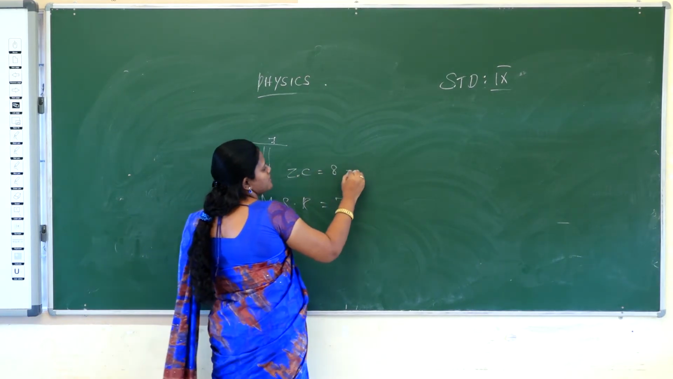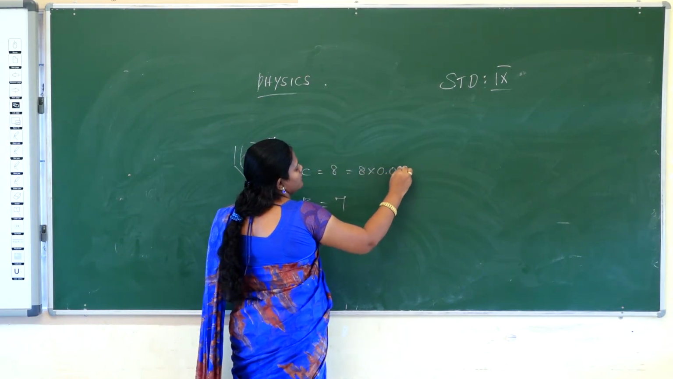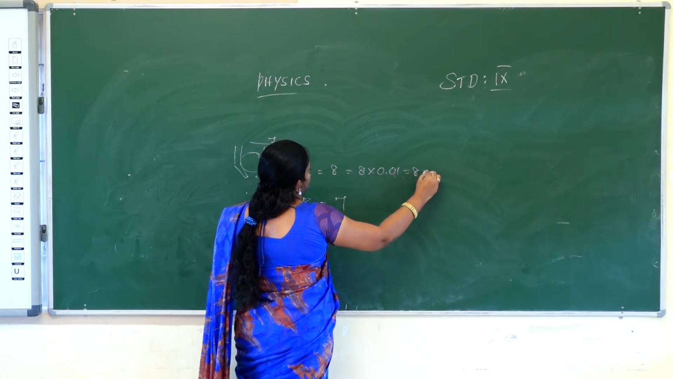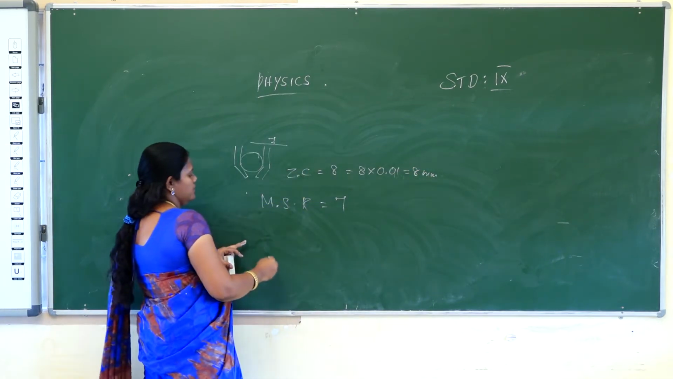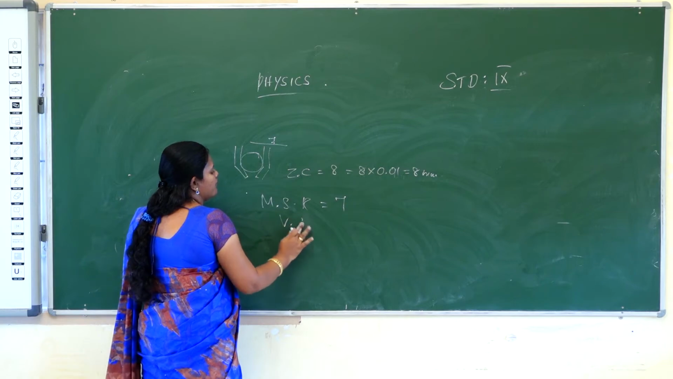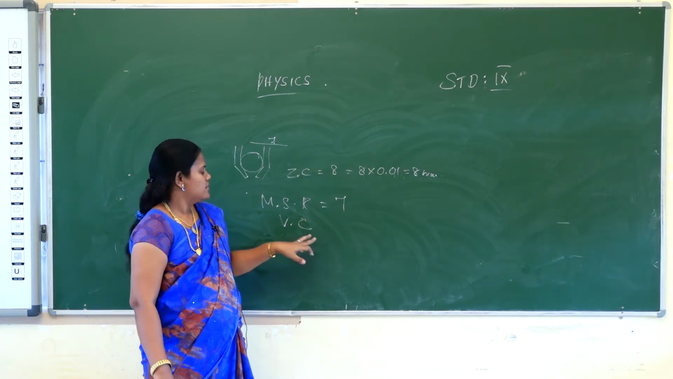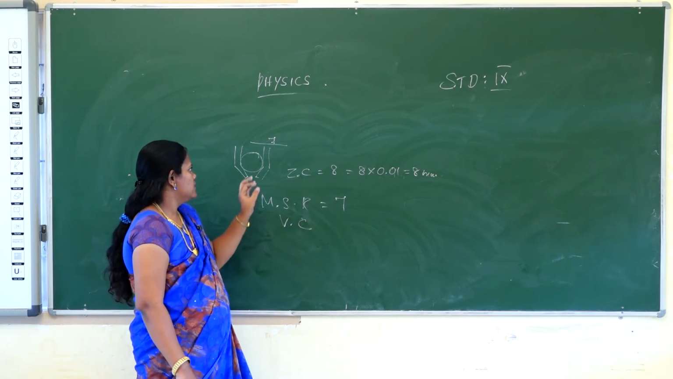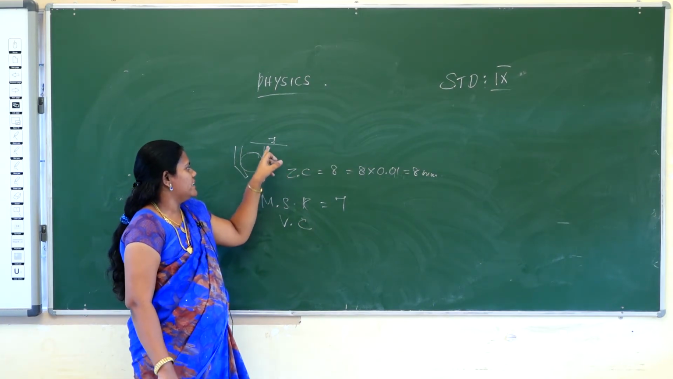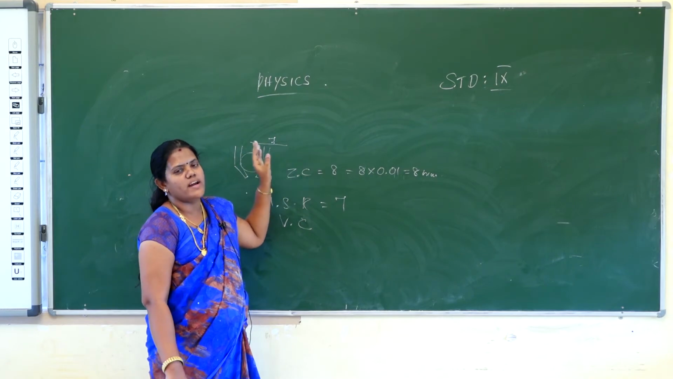So 8 divisions means 8 into 0.01, that is 8 millimeter. Then next you find out the Vernier scale coincidence. What is the meaning of the Vernier scale coincidence? Vernier scale coincidence means there is one line in the Vernier scale that will perfectly coincide with one line in the main scale.